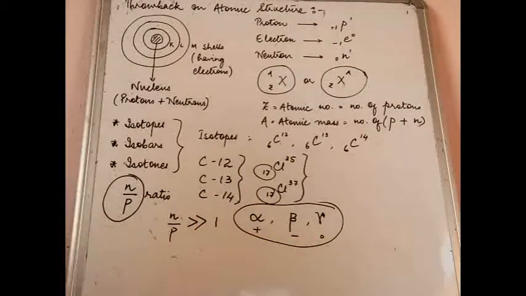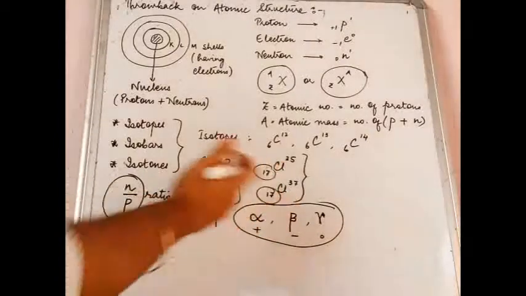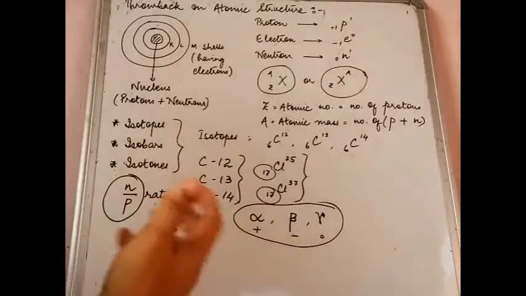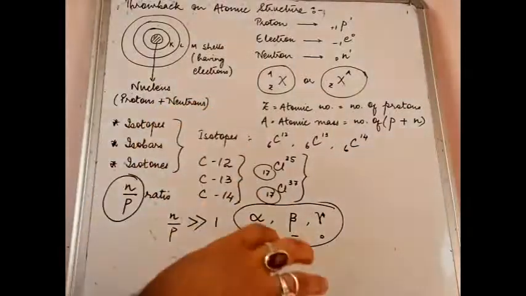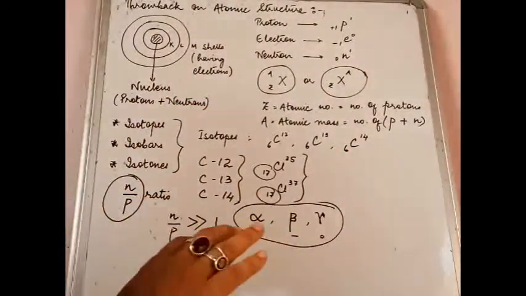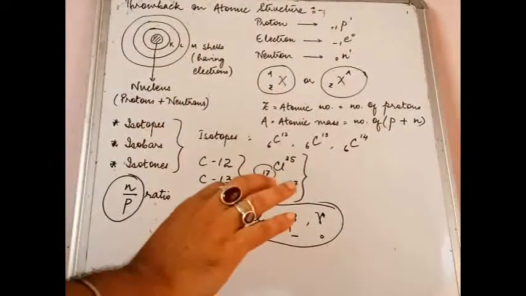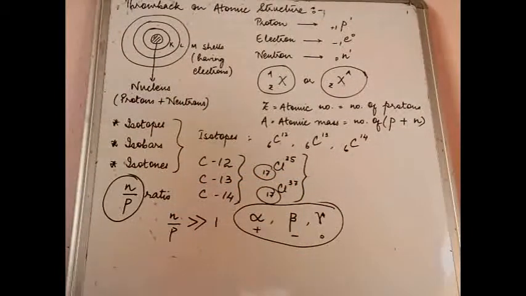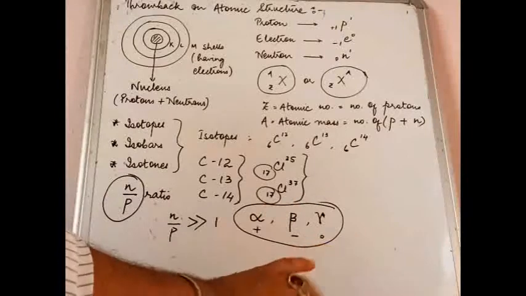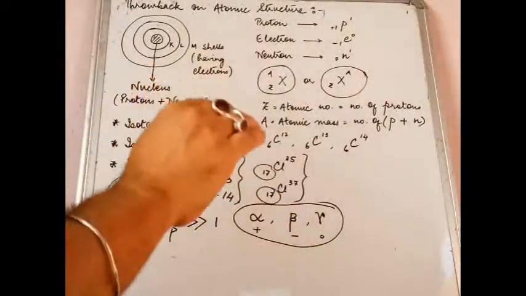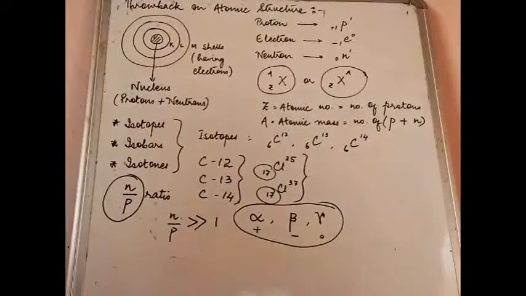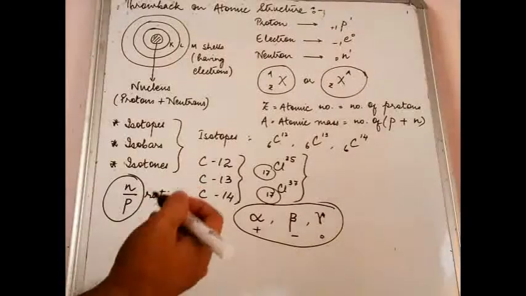A stream of negatively charged particles is known as the beta particle. Obviously, since it is a stream of electrons, it will be negatively charged. And gamma is simply radiation, pure energy. It does not have any mass, it does not have any charge. So gamma radiations: no charge, no mass; beta negatively charged; alpha positively charged with the maximum mass among the three. This is what we are going to study next.